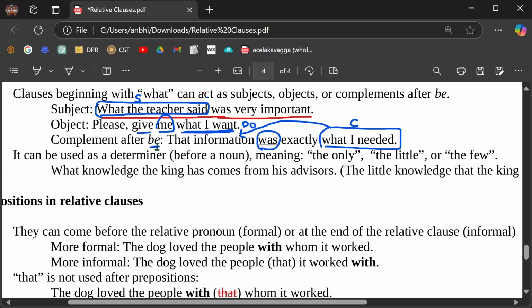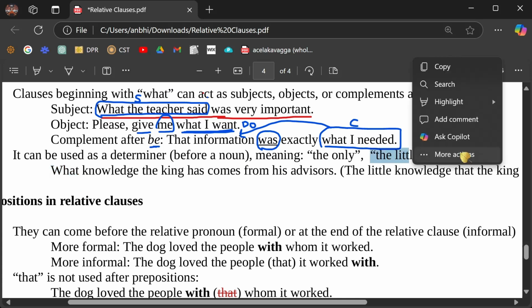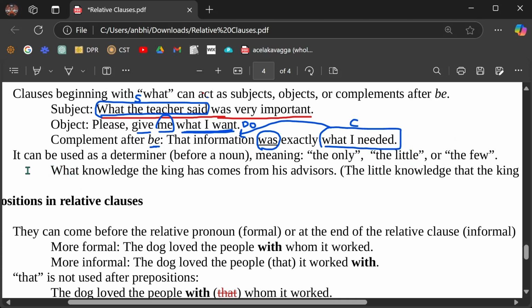Special case. Look at this example. What knowledge the king has comes from his advisors. Which knowledge? No, it's a different meaning. What here means like the little or the few. The little knowledge the king has comes from his advisors.